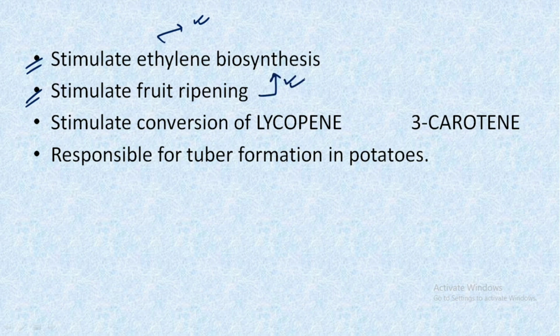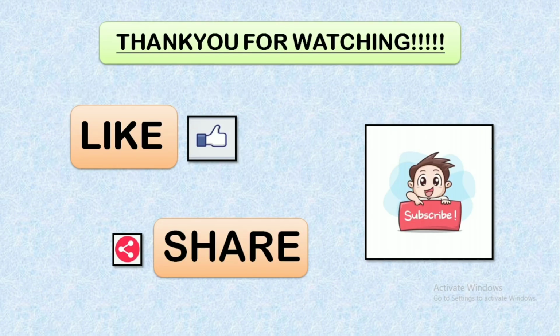The next important point is that it stimulates the conversion of lycopene into beta-carotene. It is very important to remember because one question has previously been asked from this point. The last important function is that it is responsible for tuber formation in potatoes. So this was all about jasmonic acid, abscisic acid, and all the other important plant hormones in complete detail. I hope this video was helpful for you.